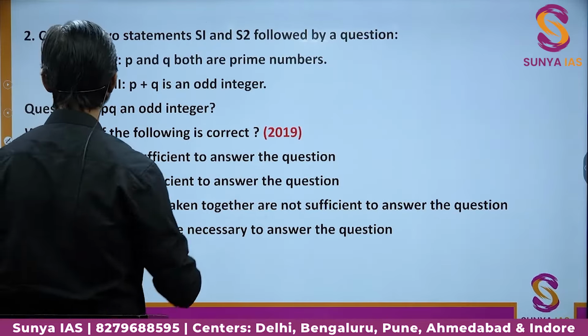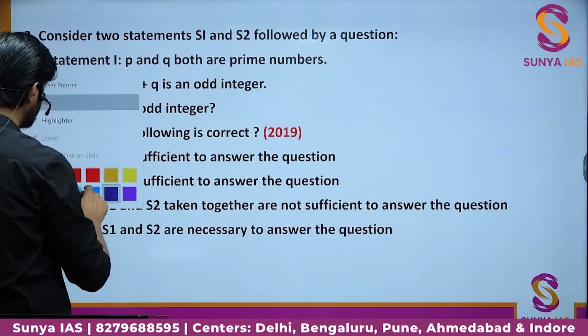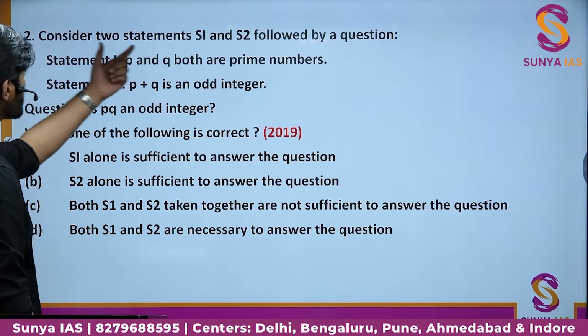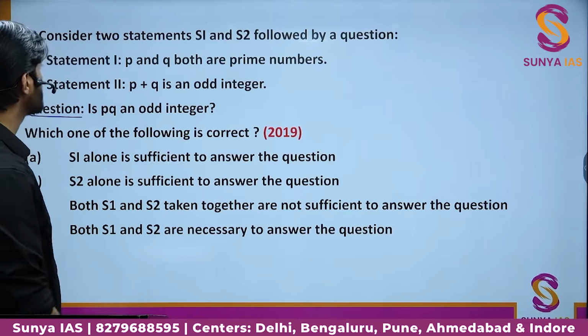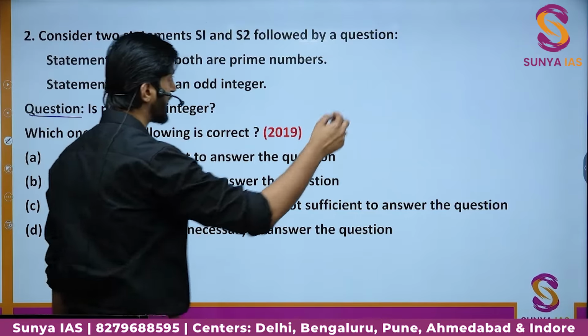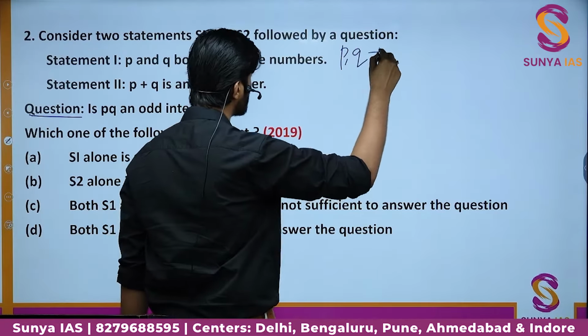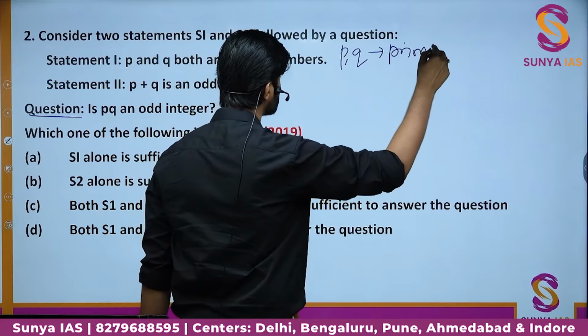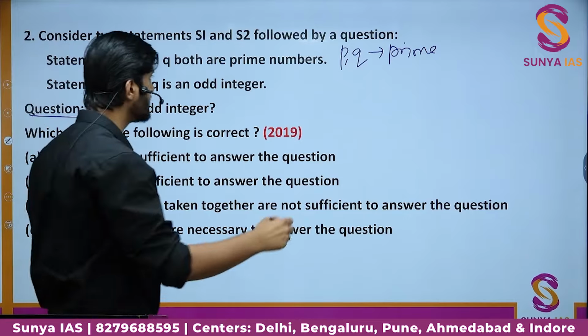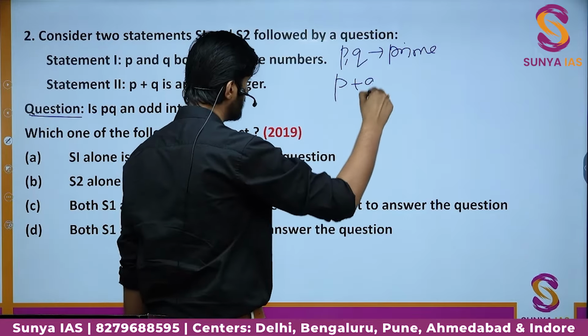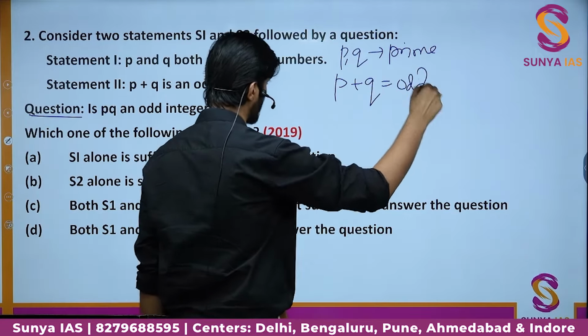So here is another question which says consider two statements S1 and S2, and there is a question following it. The statement 1 says P and Q both are prime numbers. Okay, so P and Q are both prime. The second statement says P plus Q is an odd integer. So P plus Q is odd, right?